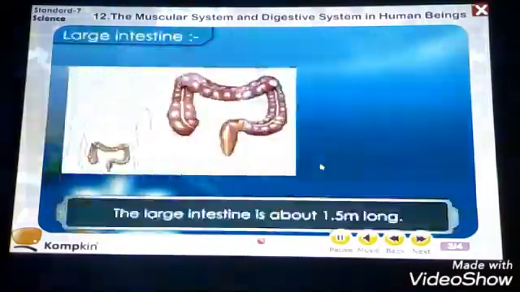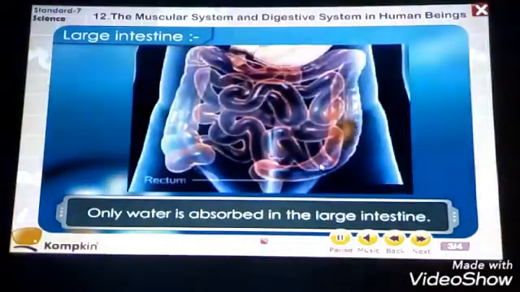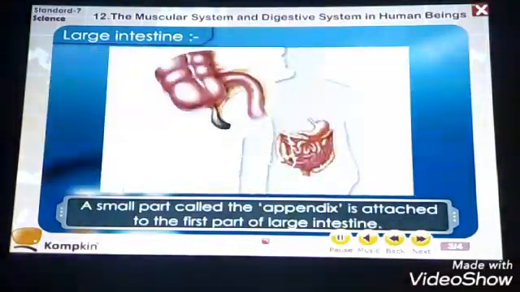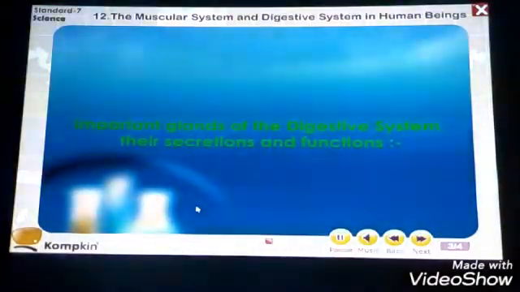Now comes the large intestine. The large intestine is about 1.5 meters long. Only water is absorbed in the large intestine and the remaining part is filled with waste. Now a small part called the appendix is attached to the large intestine. Now here is what I am showing you.